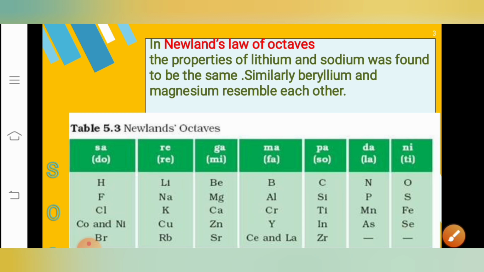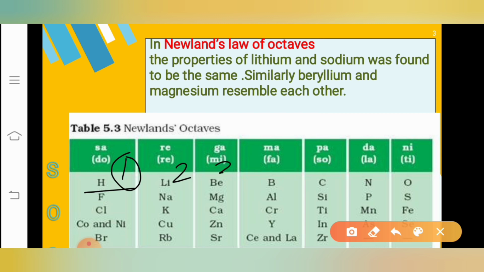Okay, let us look at this table. You can see there are so many elements arranged in this table, correct? So how is this law of octaves followed? Let us suppose we start from hydrogen, and hydrogen will be considered as the first element, followed by lithium, second, beryllium, third, boron, fourth, fifth will be carbon, sixth will be nitrogen, seventh will be oxygen, and again the eighth element will be fluorine, correct?